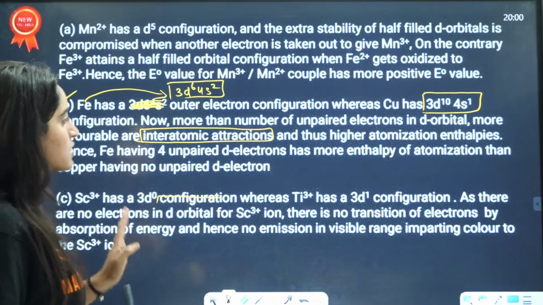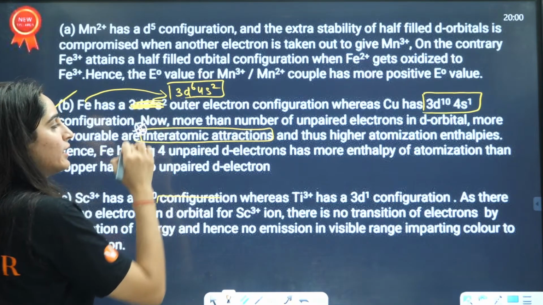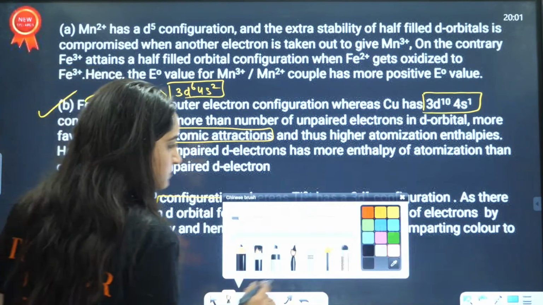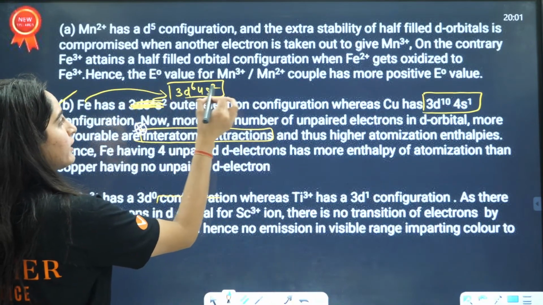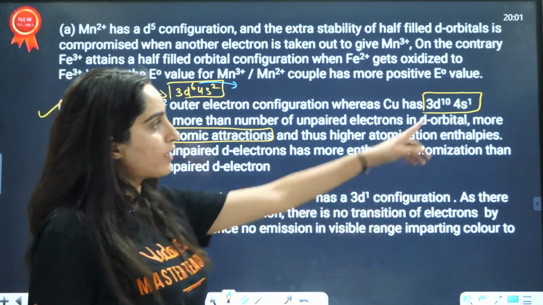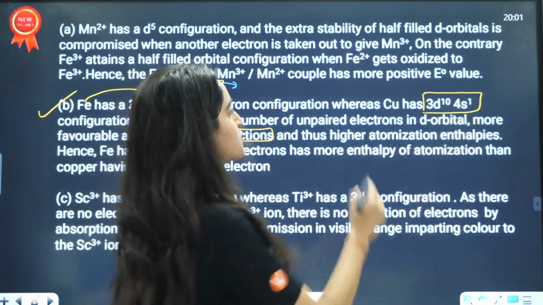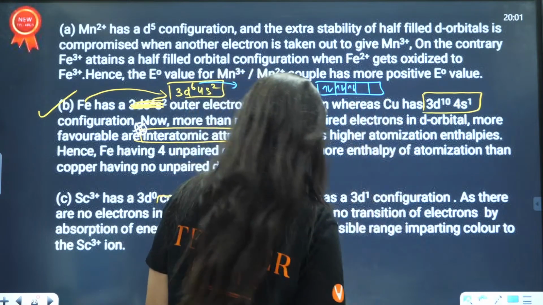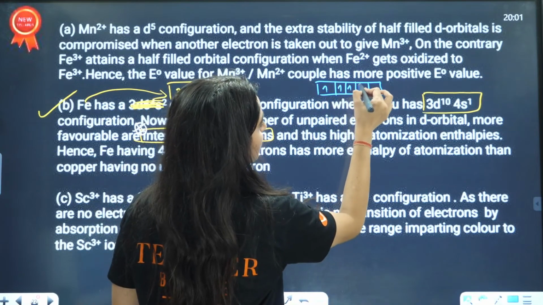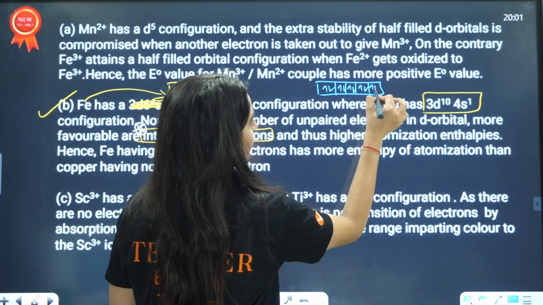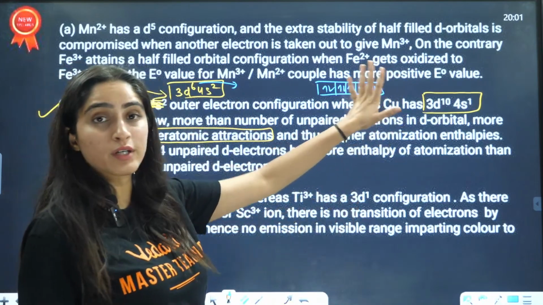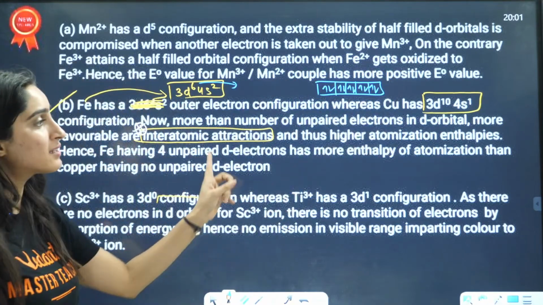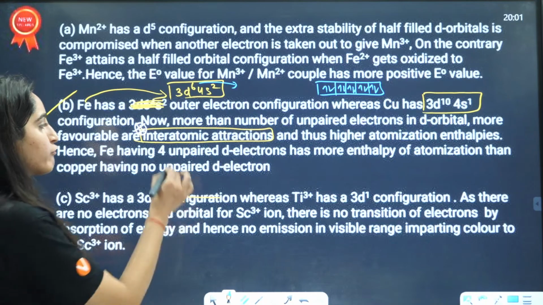So for interatomic interactions, the d orbital should have more unpaired electrons. More unpaired electrons are definitely available in iron, not in copper. In copper all the boxes are filled: there are 5 boxes, and all 10 electrons occupy all the orbitals, so there is no unpaired electron. Iron has 4 unpaired electrons, because the d orbital holds 6 electrons, 1, 2, 3, 4, 5, 6, leaving 4 unpaired.